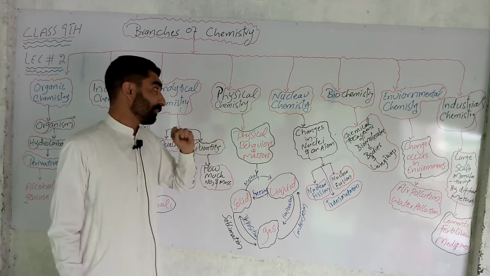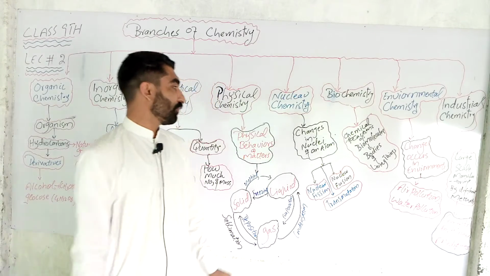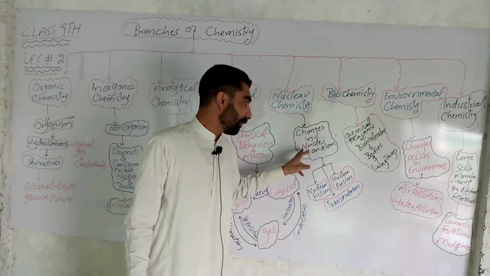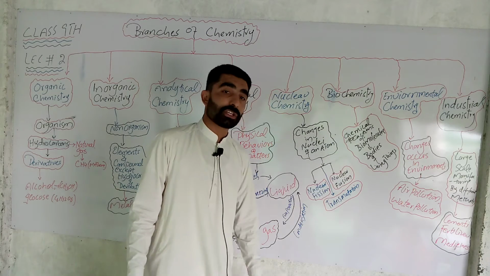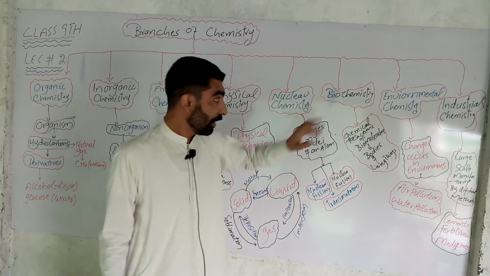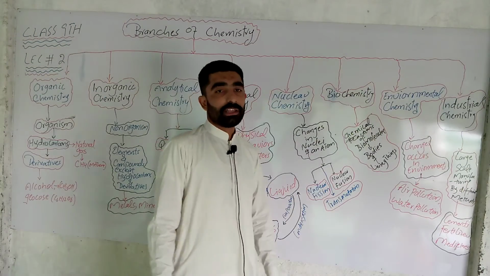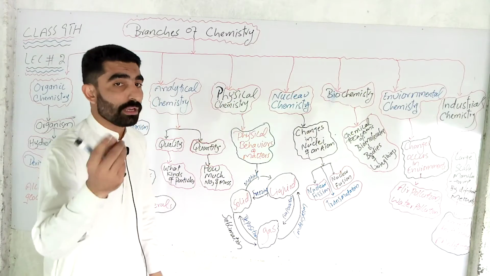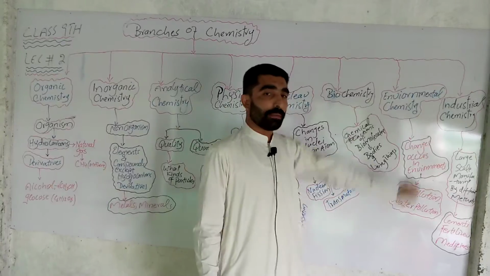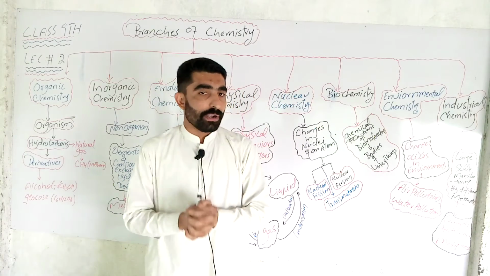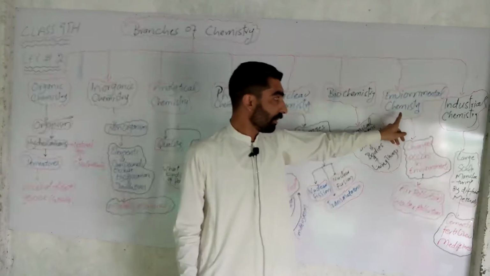The fifth one is nuclear chemistry, the branch of chemistry in which we study the changes occurring in the atomic nucleus. These changes may be nuclear fission, nuclear fusion, and transmutation. Biochemistry means the study of biomolecules and their reactions in the bodies of living things, because bio means life. Environmental chemistry is the branch in which we study the environment, its changes, and its effects and interactions with plants and animals.